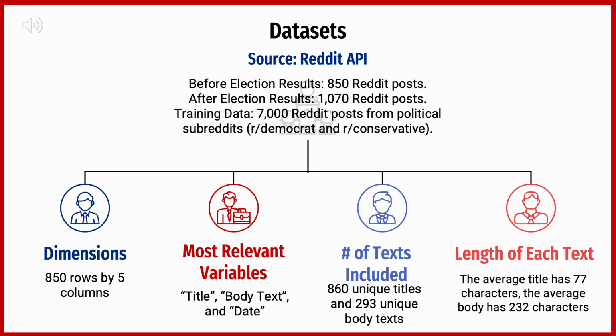So for the before and after data sets, I used a myriad of political and 2024 election keywords with pagination to search through the Our Politics, Our Political Discussion, and a general search subreddit. I then used time filtering to extract the relevant data points. The train data was queried through a similar approach, but only through Our Democrat and Our Conservative. Time was set to include all posts from the last month.